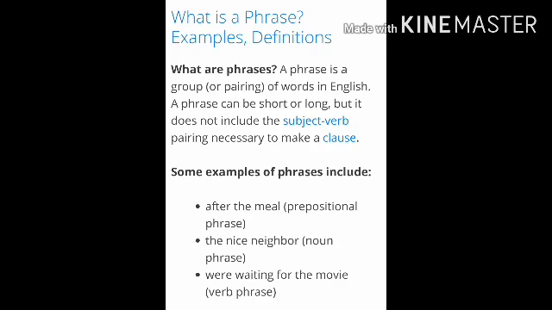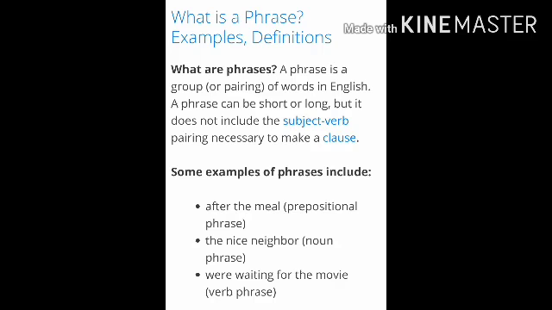I hope it's clear to you. Don't look at the bracket word, that is prepositional phrase. I'll tell you in the next video what exactly this prepositional phrase is. Now just focus on the group of words that is after the meal.